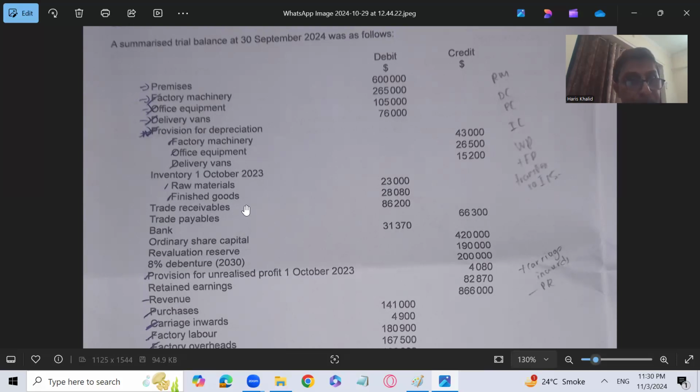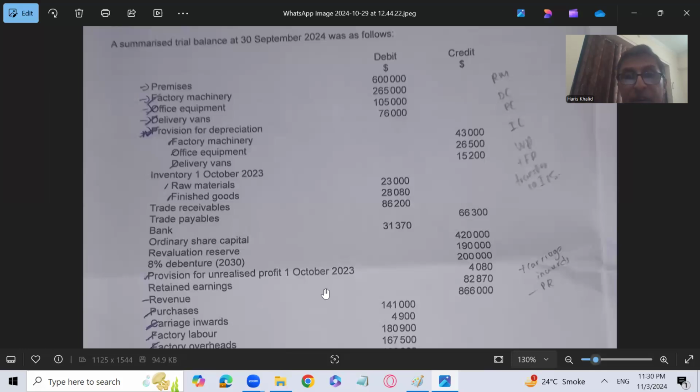So finished goods. 8% debenture is given, 2 lakh into 8%, that is 16,000 is going to be the finance cost. Provision for unrealized profit on 1st October is given, 4080. So that is one of the most important parts. Provision for unrealized profit on 1st October.